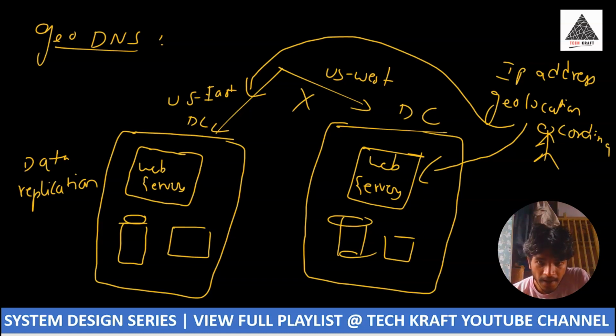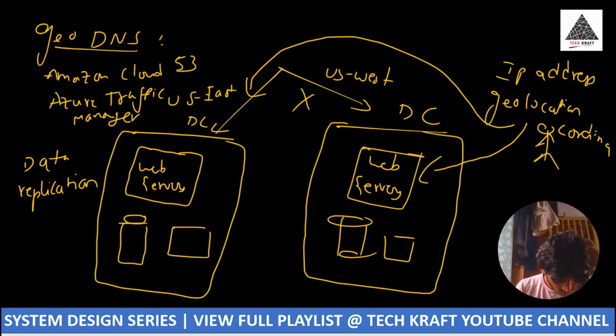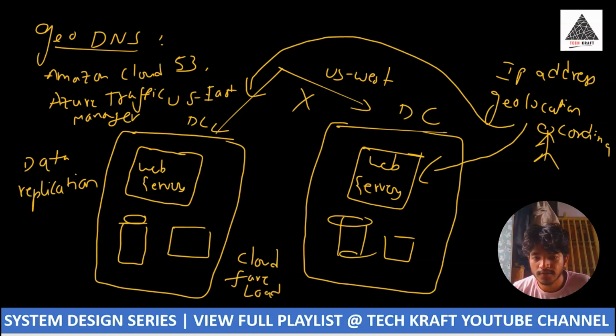It uses tools, and these are examples I'm giving: Amazon Route 53, Azure Traffic Manager, and Cloudflare Load Balancer.